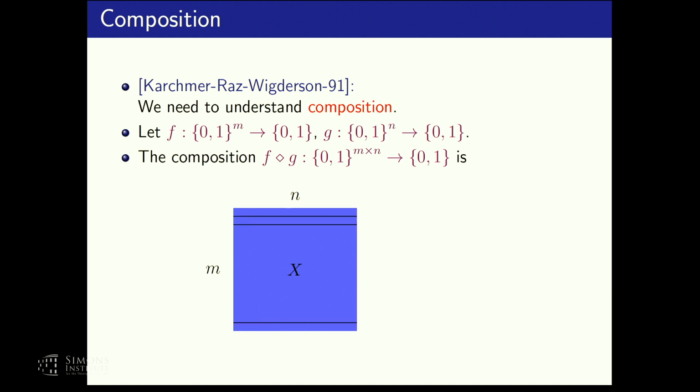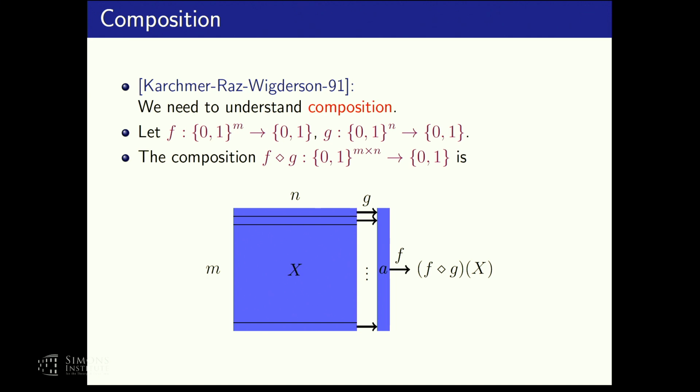First, the rows of the matrix are strings of length n, so they are a legal input for g. So we compute g on the rows, and now we get a string a of length m, so it's a legal input for f. So we compute f on this string, and the value we get is the output of the composed function. Any question about this definition?